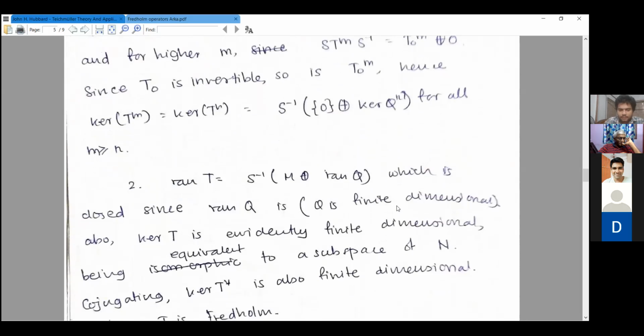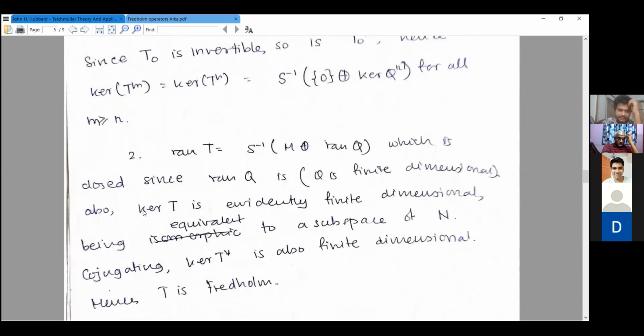And to show this is Fredholm, note that the range of T is equal to S inverse of the range of T naught direct sum the range of Q, and since S is an isomorphism and Q is finite dimensional, the range of T is closed. We are using three things here. First, Q is finite dimensional, so any finite dimensional operator's image is automatically closed. Second, if you have a closed subspace and you add a finite dimensional subspace to it, that is also going to be a closed subspace. That is also clear. And S is an isomorphism, and an isomorphism takes closed subspaces to closed subspaces. So we combine these, and we get that the range of T is closed.